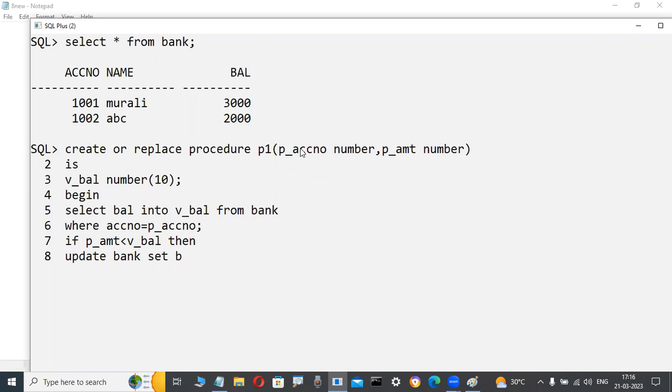Set balance equal to balance minus p_amount, like this, where account number is equal to the ATM code p_account_number.